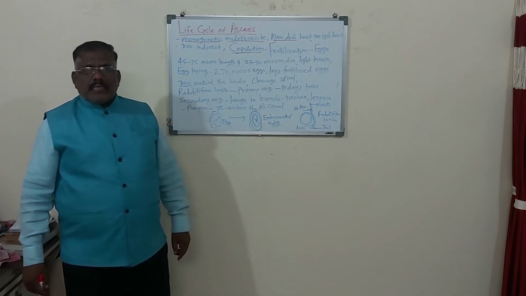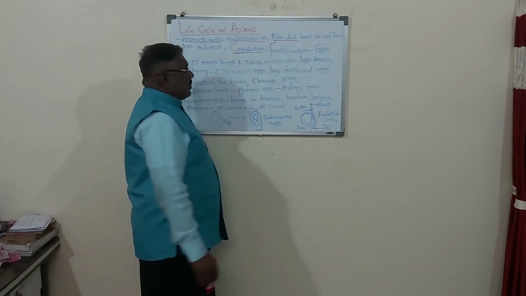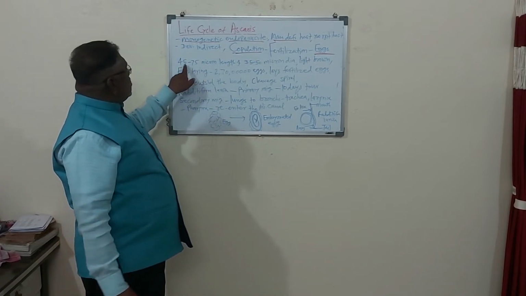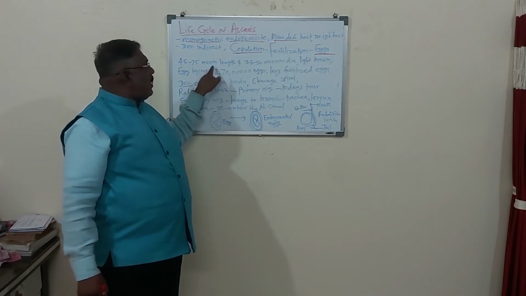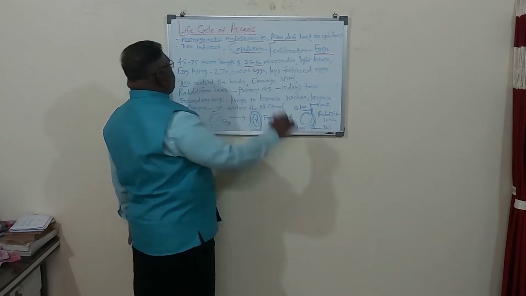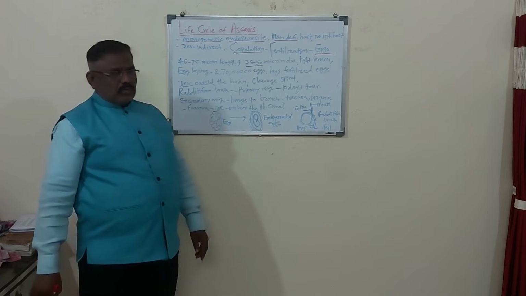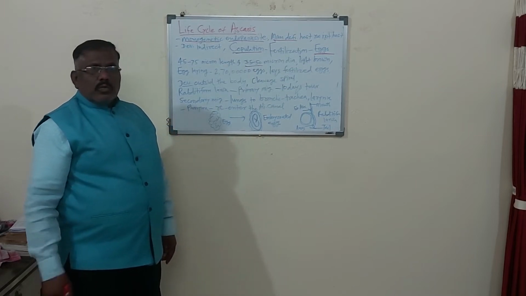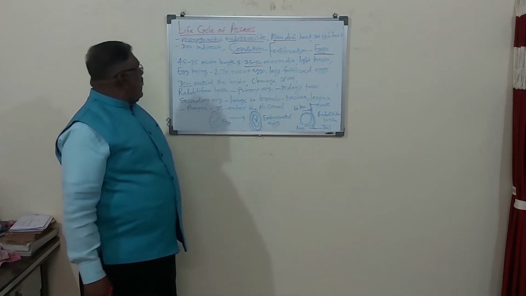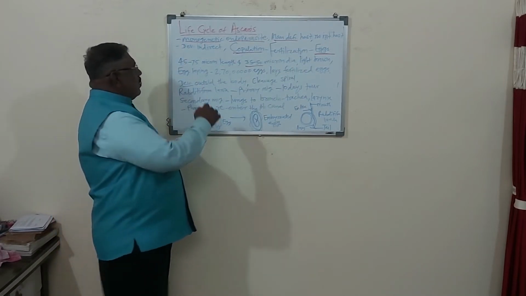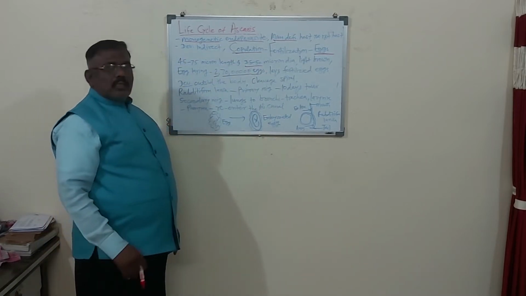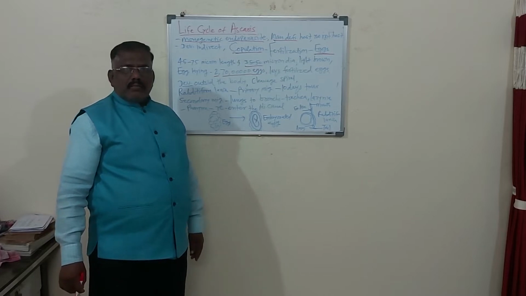After the fertilization, now we will study the fertilized eggs. That egg is 45 to 75 micron in length and 35 to 50 micron in diameter. It is light brown in color. Then egg laying: 2 crore 70 lakh eggs in a lifespan.